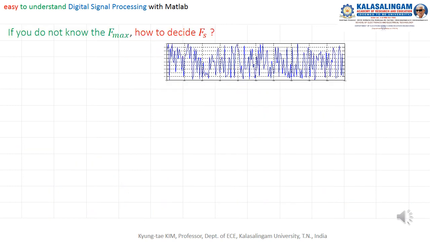Then if we do not know f max, how to decide? Just before, we know fs is greater than 2 times f max, but now we do not know f max, so we cannot do this. Then what shall we do?